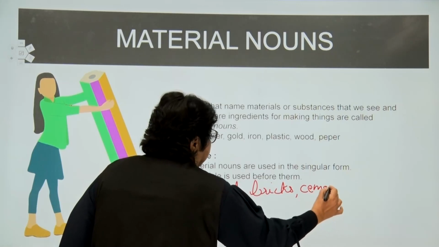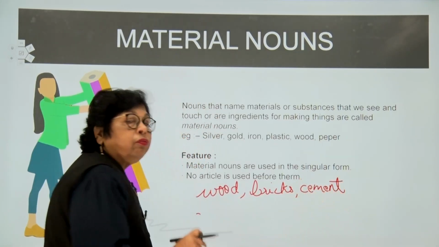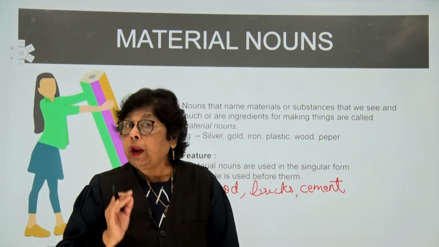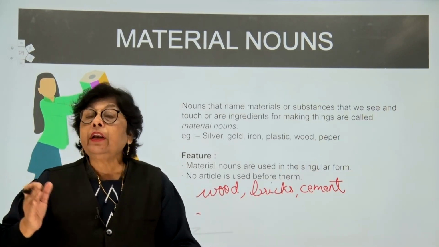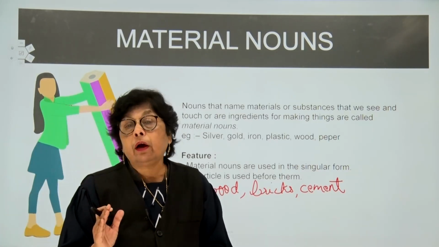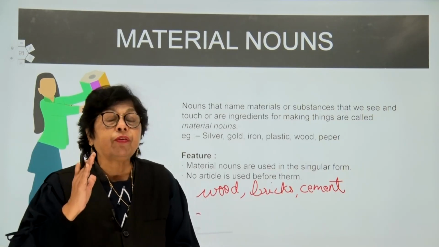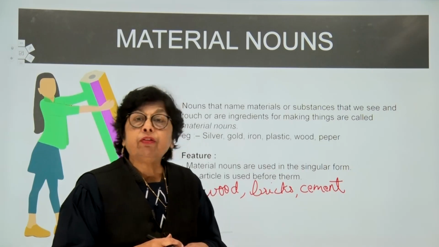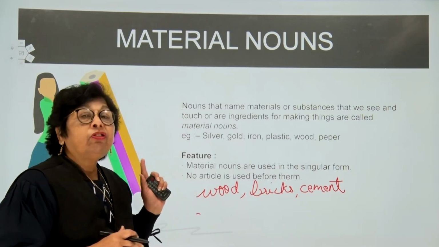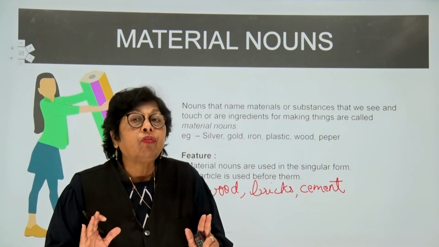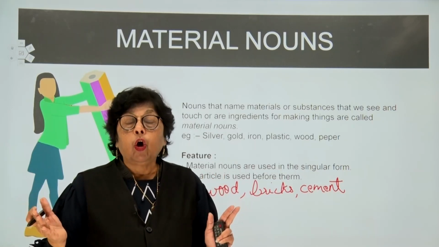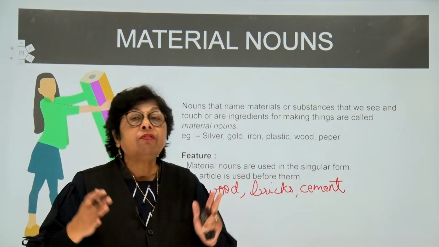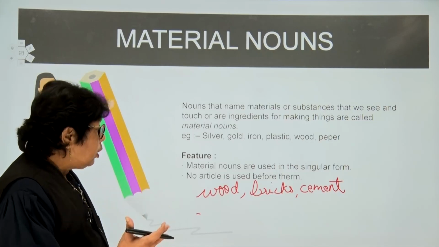Well, children, these products that we require, or the ingredients that we require in order to produce something, to make something, that is known as a material noun. Now, for material nouns, we cannot say woods, or bricks, already a plural form.